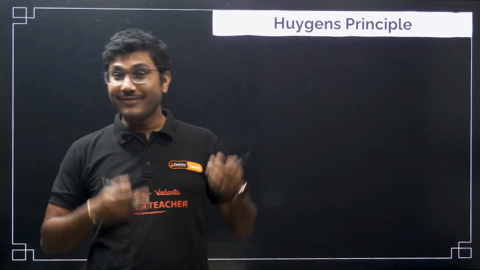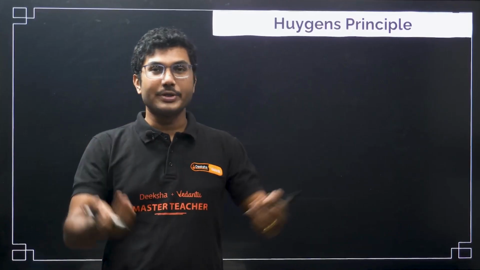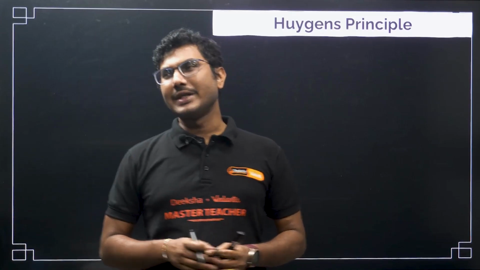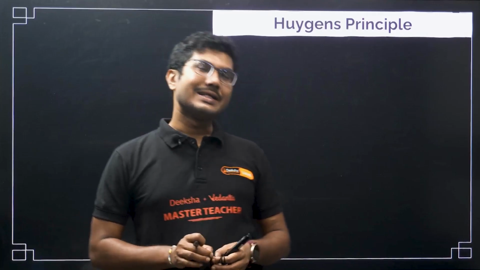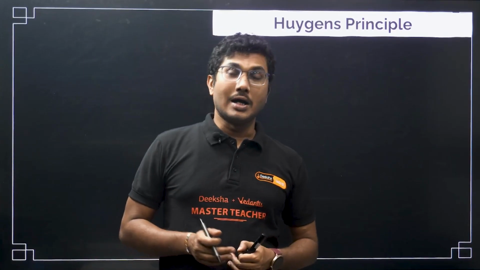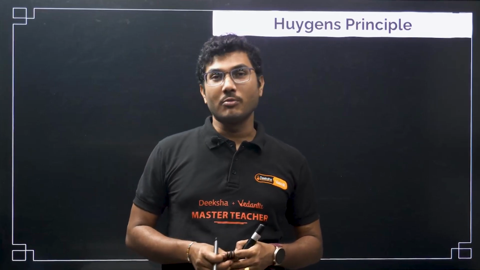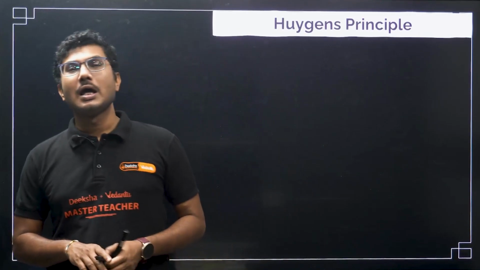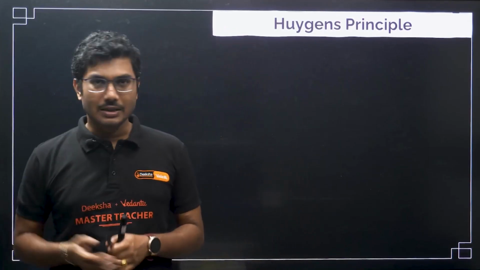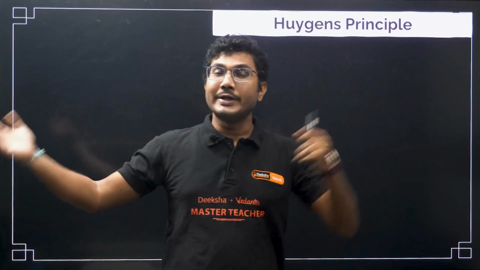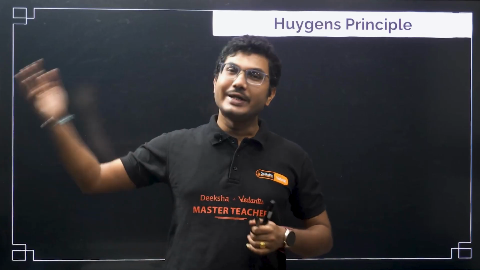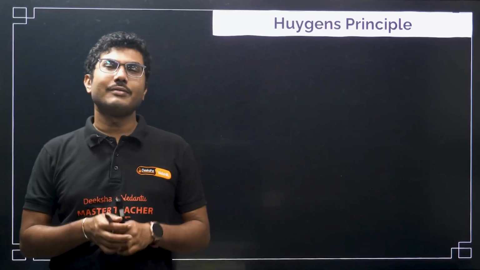The average path of light is a straight line. That is the more appropriate term from now on. But when we talk about light, there was a very long debate: what is the nature of light, and how does light propagate from one point to another? Anything that propagates has to be in one form or another. For example, if I throw a rubber ball, it will travel as if it is a particle. Air or wind, when it blows, travels from one place to another in the form of particles. It hits us and we can feel it. So, it is like a particle.